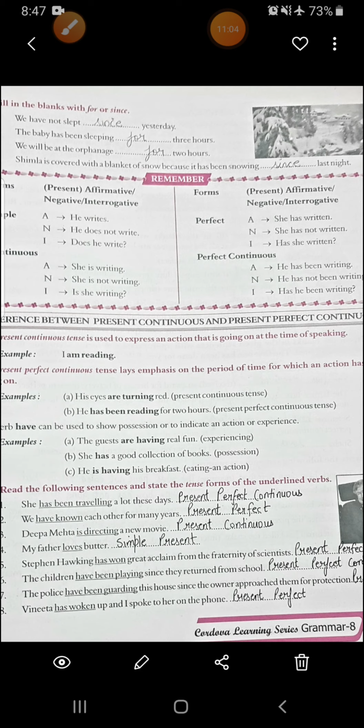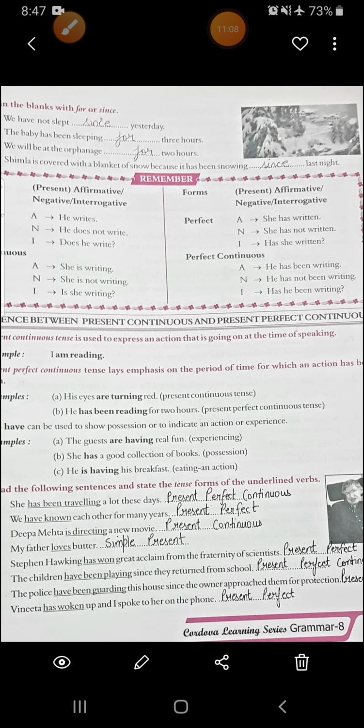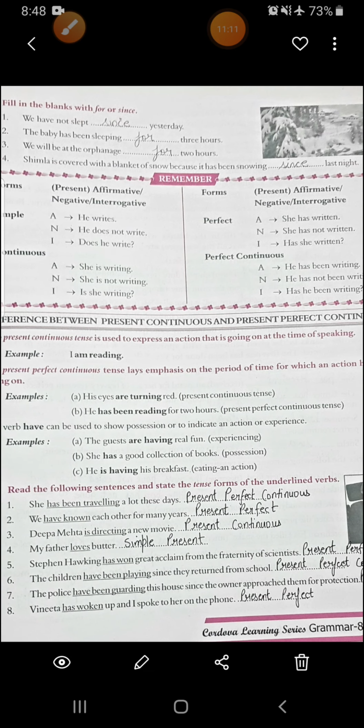Seventh, the police have been guarding the school house since the owner approached them for protection. Have been guarding, again it is present perfect continuous. Then eighth, Vinita has woken up and I spoke to her on the phone. Has woken, it is present perfect tense. Alright.